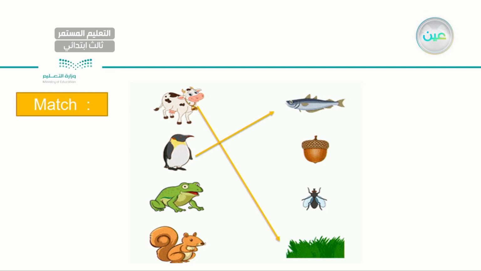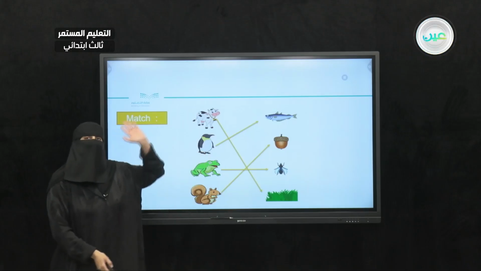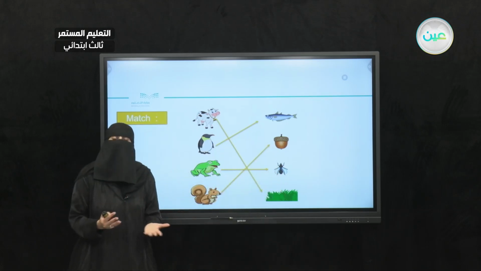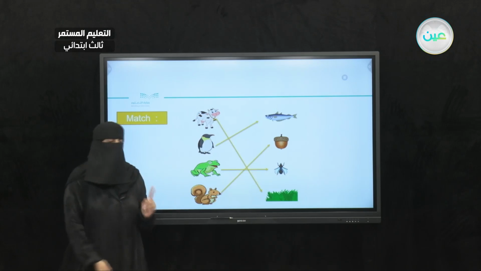Very good. Now, next I have a frog. How about a frog? What do you think? What do frogs eat? They eat flies or insects. Insects. Very good. And for the last animal, I have a squirrel. Squirrels love to eat nuts. Very good. So I have different kinds of animals and their favorite foods. As you can see, they love to eat different kinds of food, not the same.